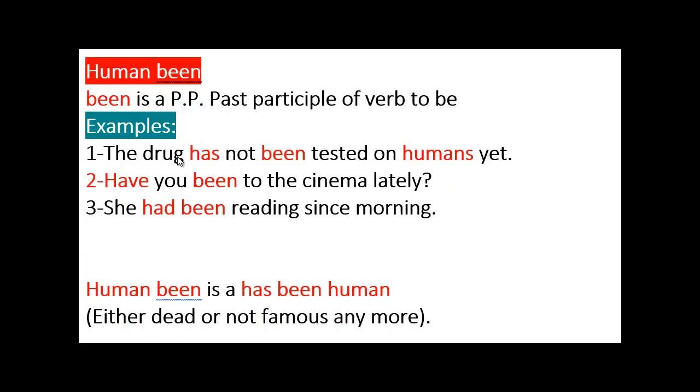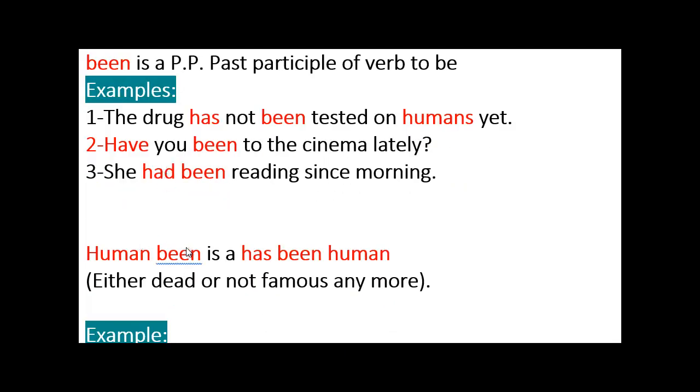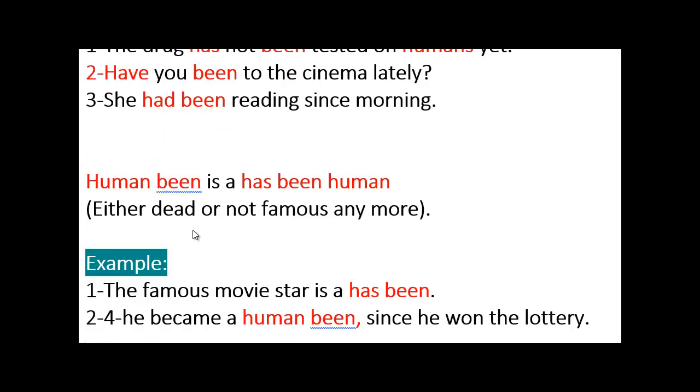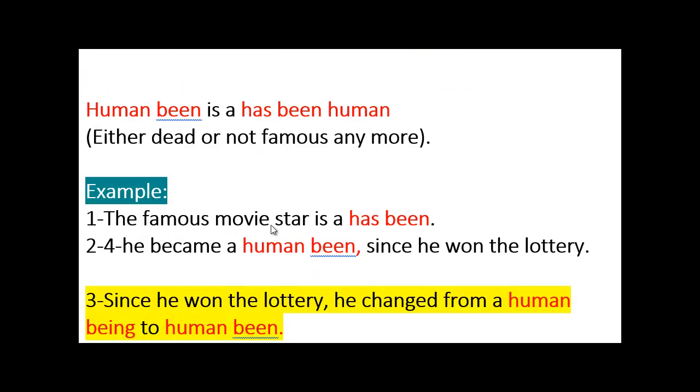Now, let's move on to "has been." A human been is a human who has been human. We have an example to make it clearer: the famous movie star is a has-been. She used to be a famous star, but now, let's say she grew older and is not a star anymore. So she's a has-been. Here we're using been with has as a phrase to say that the condition or status she had no longer exists.